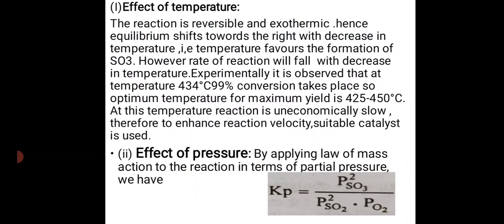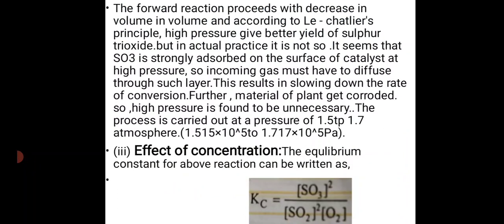Then second, effect of pressure. By applying the law of mass action to the reaction in terms of partial pressure, we have Kp equal to P(SO3) squared divided by P(SO2) squared into P(O2). The forward reaction proceeds with a decrease in volume, and according to Le Chatelier's principle, high pressure gives a better yield of sulfur trioxide.